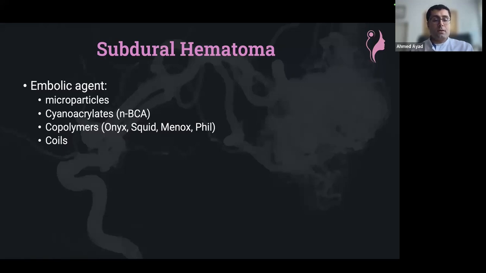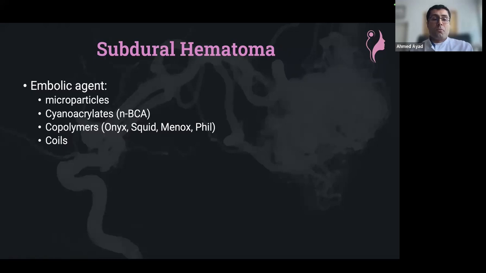We think that using the microparticles, we would reach a diffusion very deep and distal enough, allowing us to have stable results at the follow-up. At the same time, we don't sacrifice the middle meningeal artery, which we may need in the future. And I indeed saw a couple of cases after subdural hematoma with dural arteriovenous fistula, where the middle meningeal artery was a route for embolization. But you can use anything.